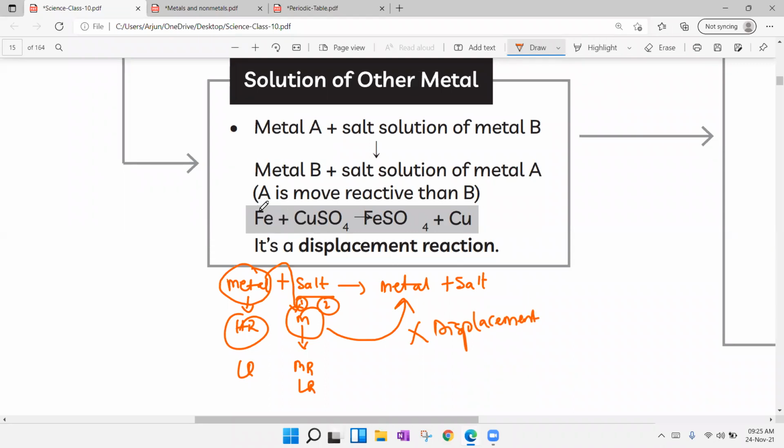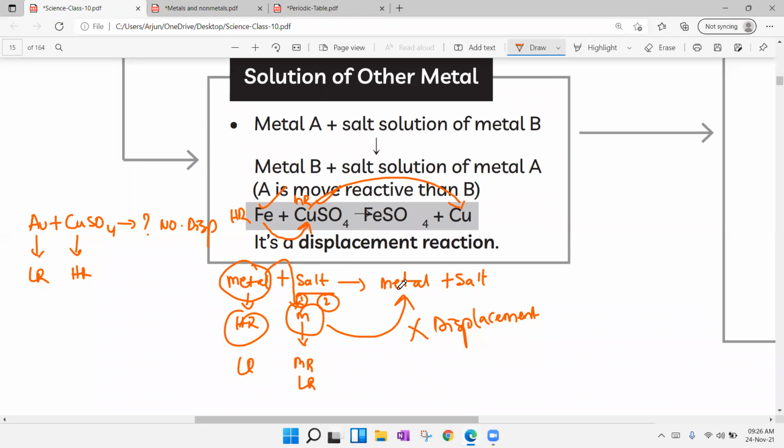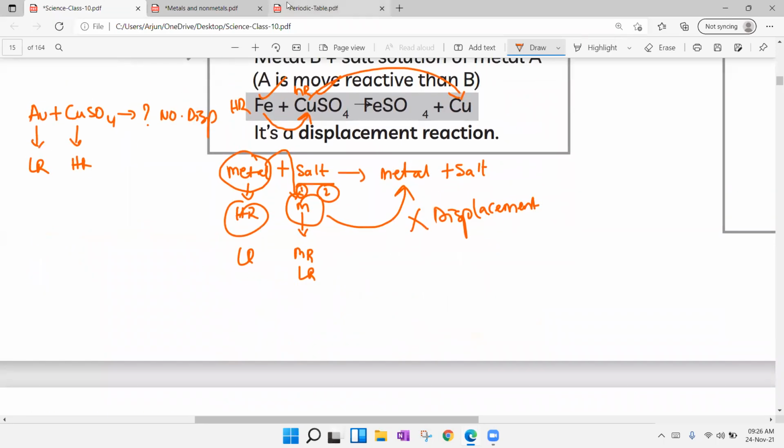For example, iron and copper sulfate. Iron is highly reactive. In copper sulfate, copper is moderately reactive. Then iron can substitute this copper, and copper will be displaced. If I take an equation like Au, that is gold, plus copper sulfate gives rise to what? I'll ask you. Here you see, gold is least reactive when compared to copper. Copper is more reactive. So the answer is no displacement. That is the answer we have to write. So let us try to see that one also.